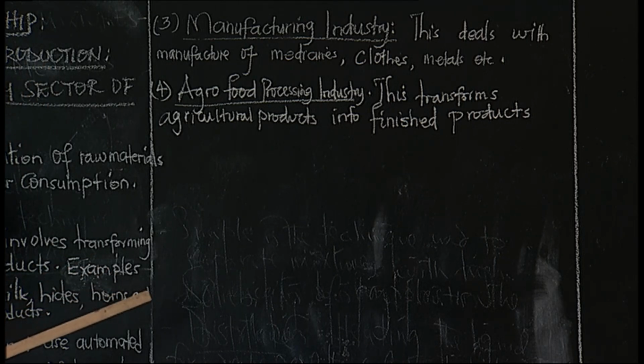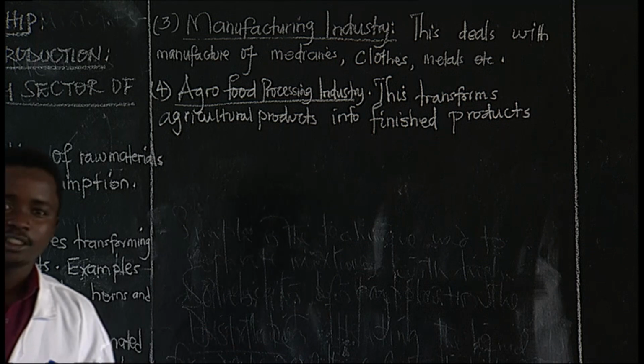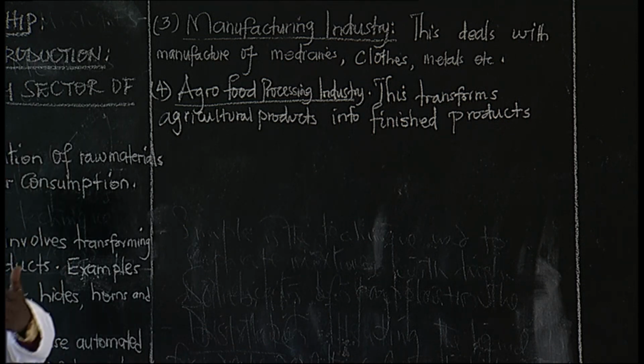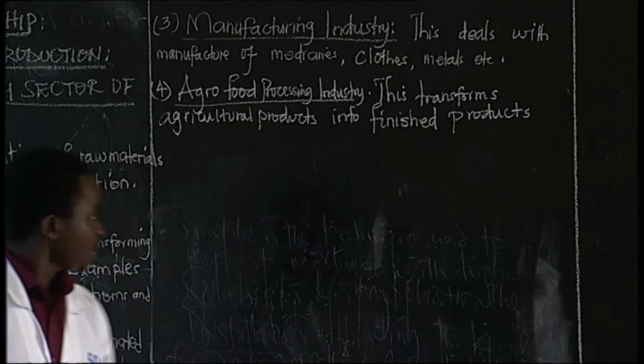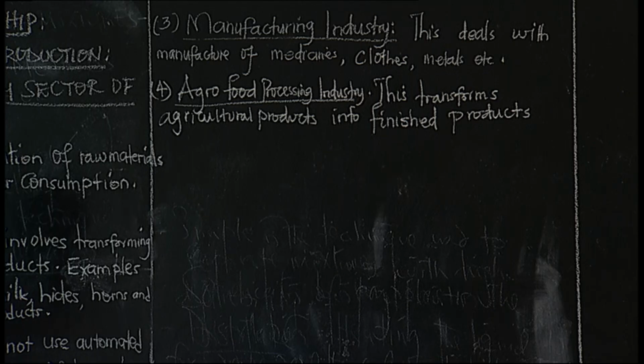Nyirangarama Industries transforms fruits into juice. You drink it; the fruit, which is an agricultural product, is transformed into finished products like that, ready for consumption. These are the four that we have under the secondary sector of production.